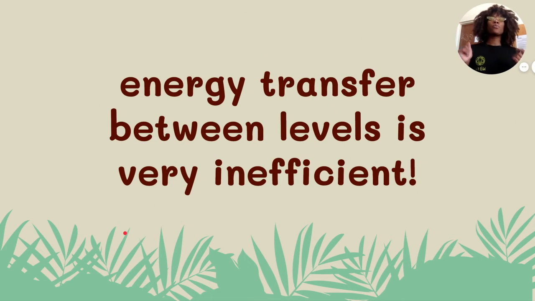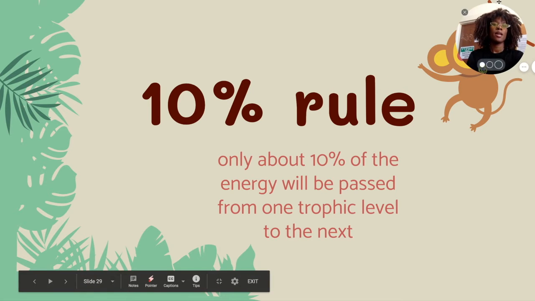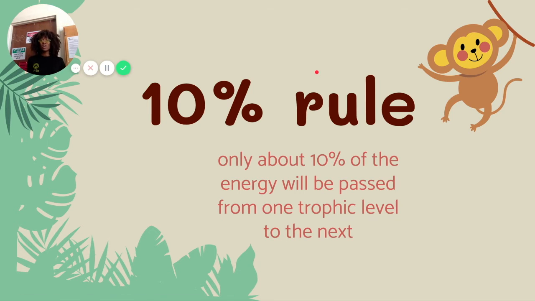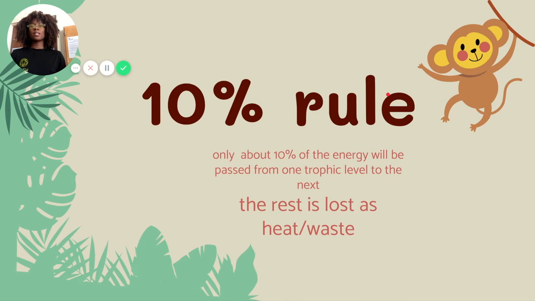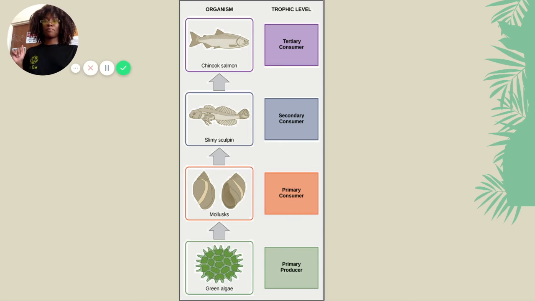However, energy transfer between different levels in a food chain is very inefficient. There's this thing called the 10% rule. The 10% rule states that only about 10% of the energy will actually be passed from one trophic level to the next. But what does trophic level mean? Trophic level just means a level in the food chain.